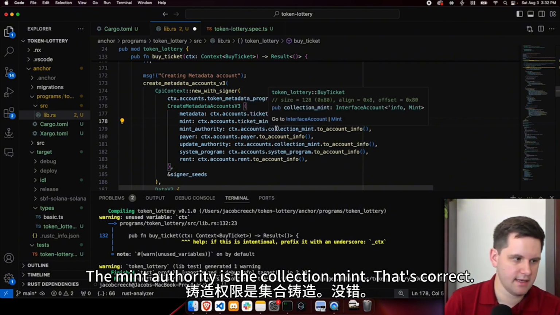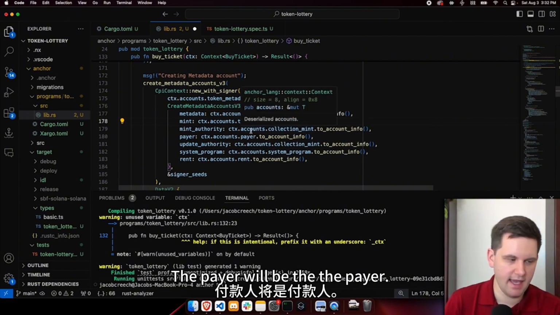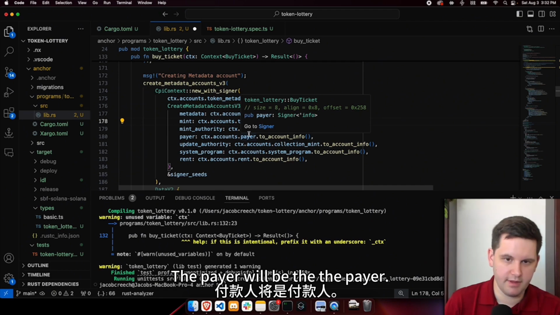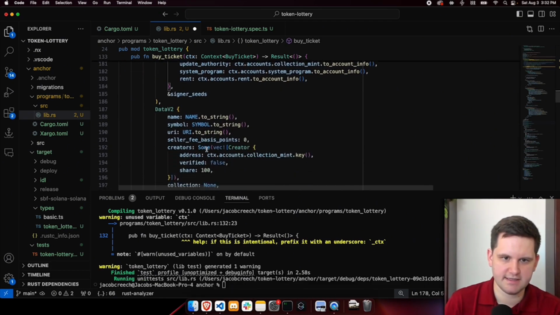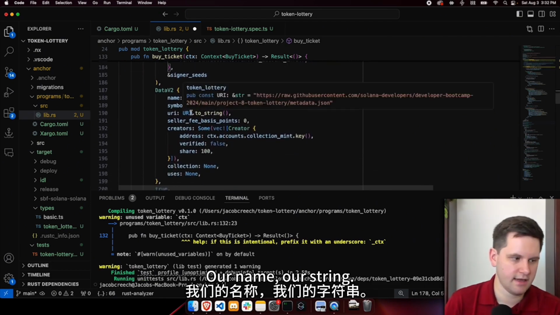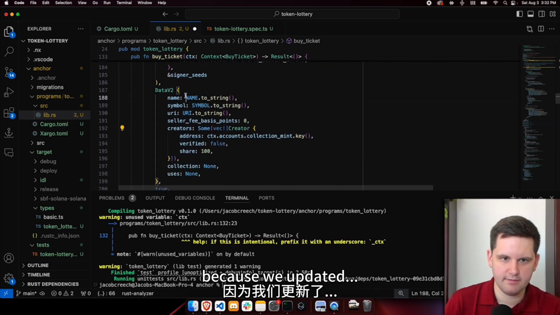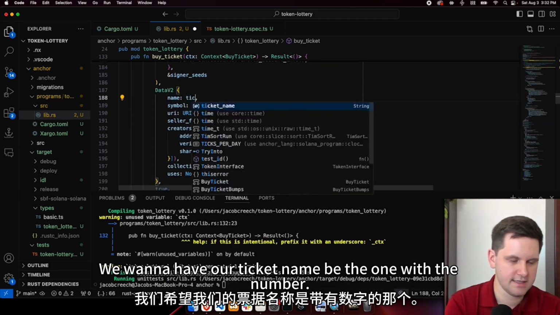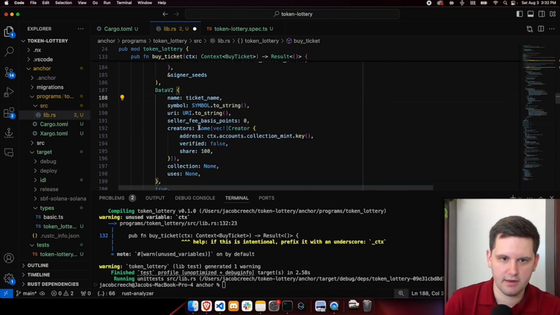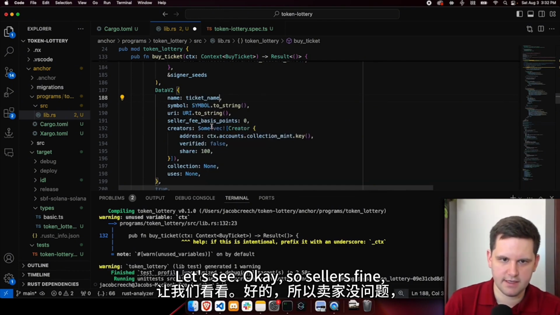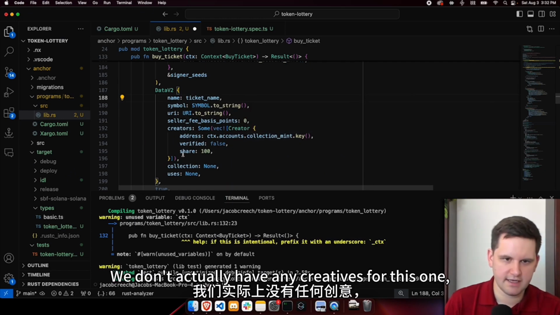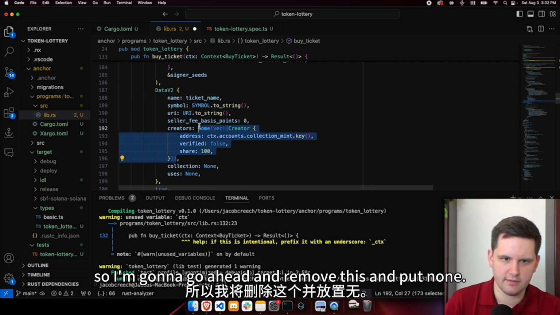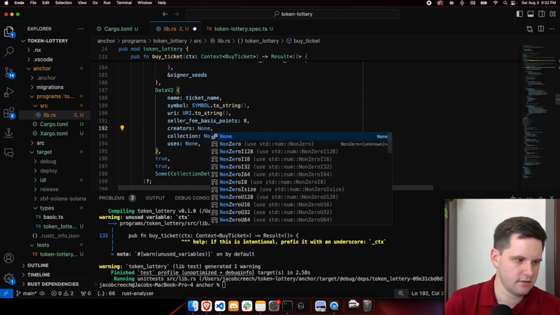The mint authority is the collection mint. That's correct. The payer will be the payer. The update authority is the collection mint. System program, rent, perfect, signer seeds. Our name, our string. This is actually going to be our ticket name, because we want our ticket name to be the one with the number. Let's see. Okay, so seller fee is fine. Address is going to be, let's see, this is the creator's address. We don't actually have any creators for this one, so I'm going to go ahead and remove this and put none.